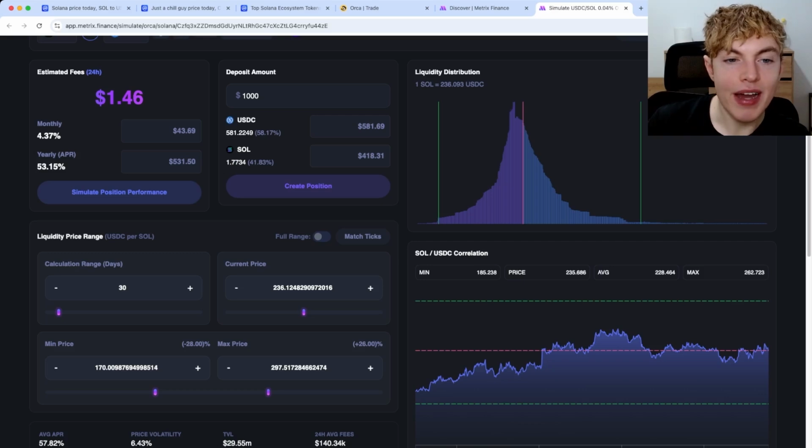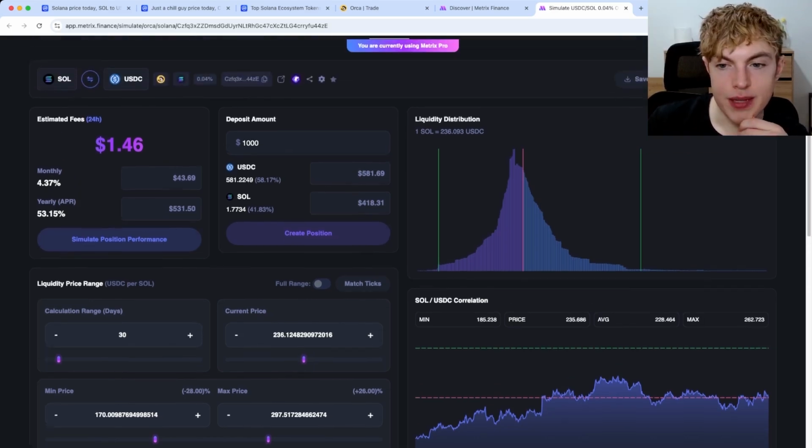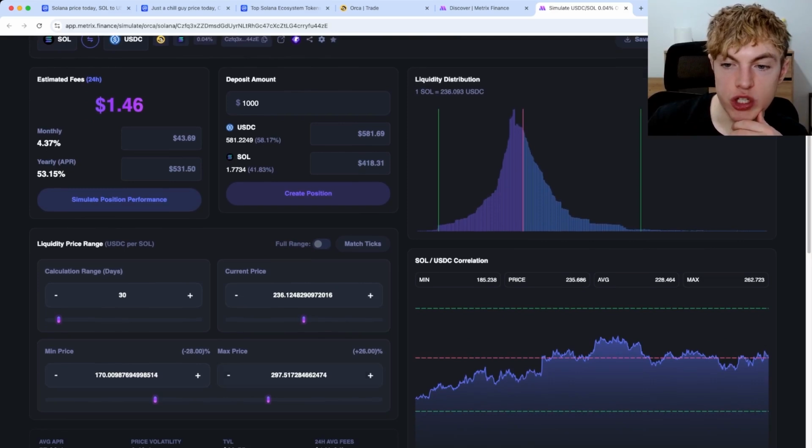So even though I'm not getting a super high APR, I don't need to be checking my portfolio every day. I can be pretty confident knowing that my pool is still in range and making earnings. So for example, if you had a range like this, which is looking pretty wide, pretty broad, you'd be estimated to get 53% yearly APR.